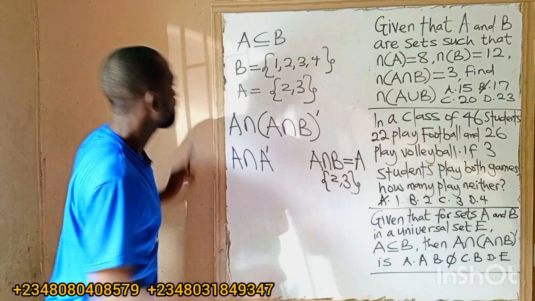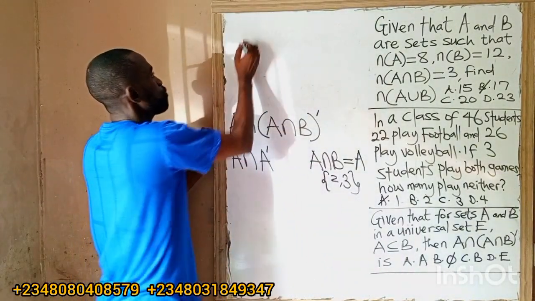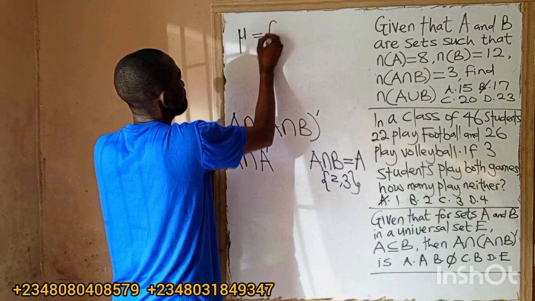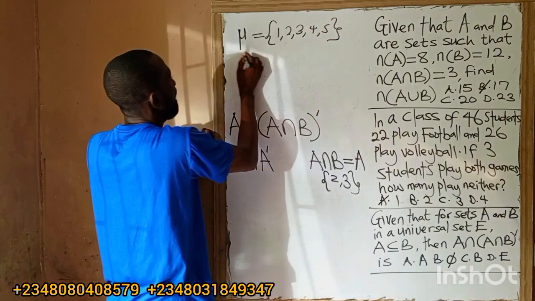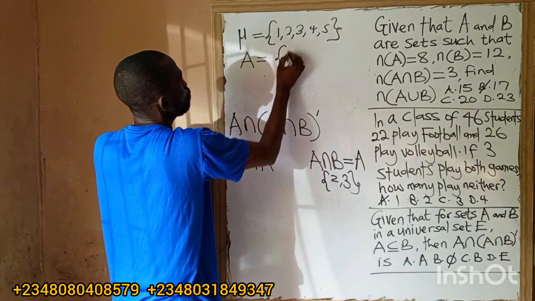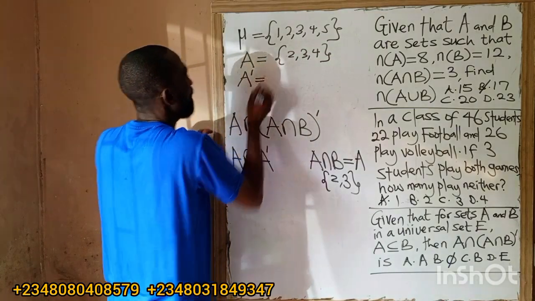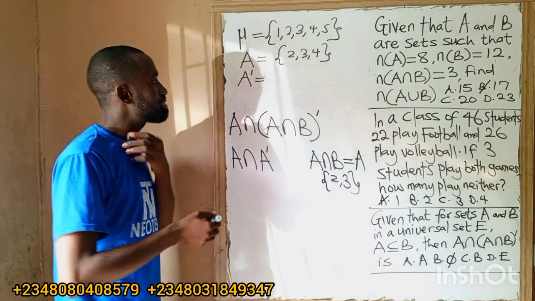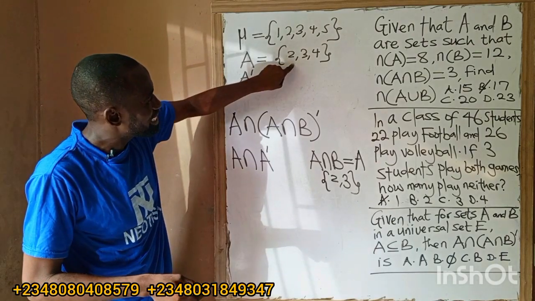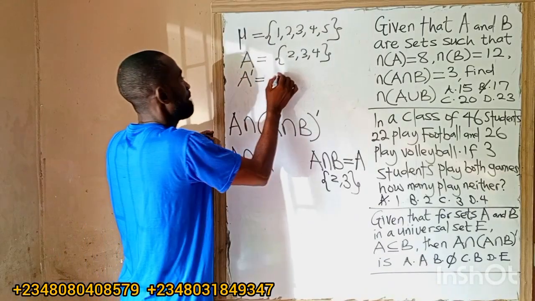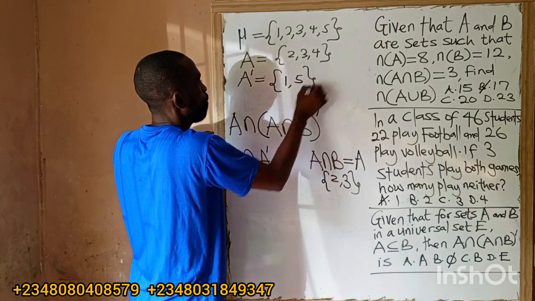For example, look at this. Let me assume I have my universal set as U, which is the set of 1, 2, 3, 4, and 5, and I have my A as 2, 3, and 4. So what will now be A prime? A prime or A complement means elements in this universal set that are not in A. So what are the elements? 1 and 5.